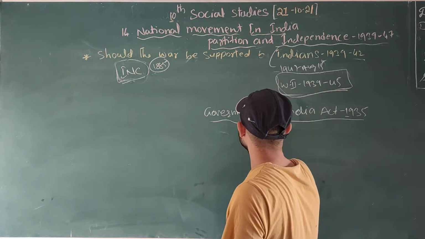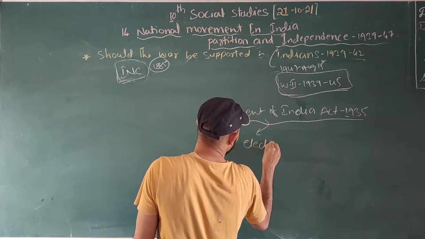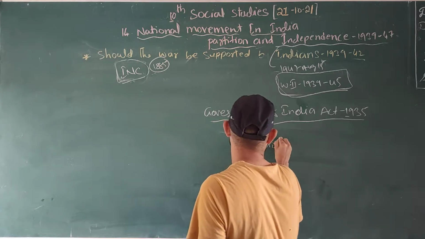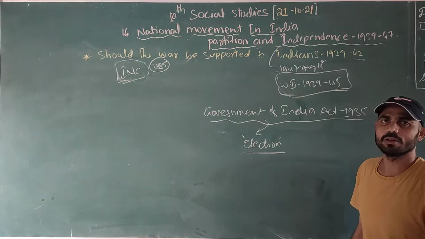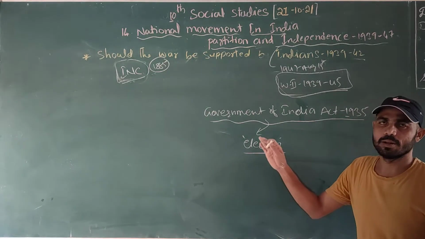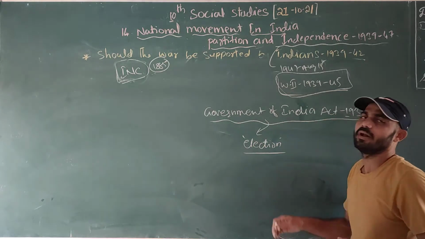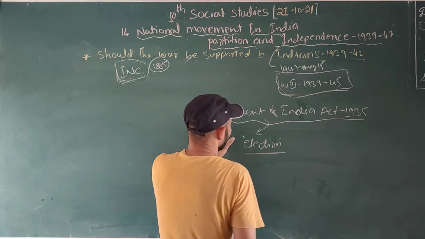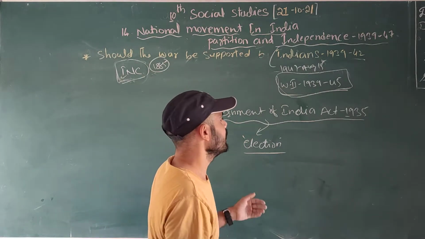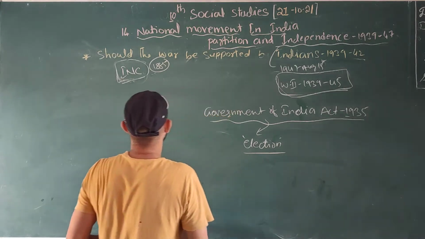According to this act, they gave elections. They wanted to conduct elections among the parties of the time, and gave the right to vote. At that time India was divided into provinces. What is meant by provinces? Provinces mean states.